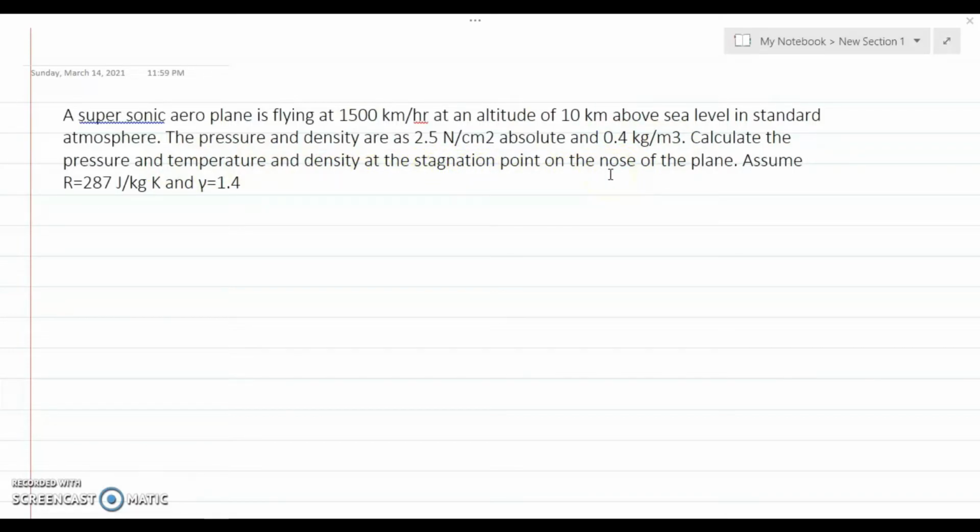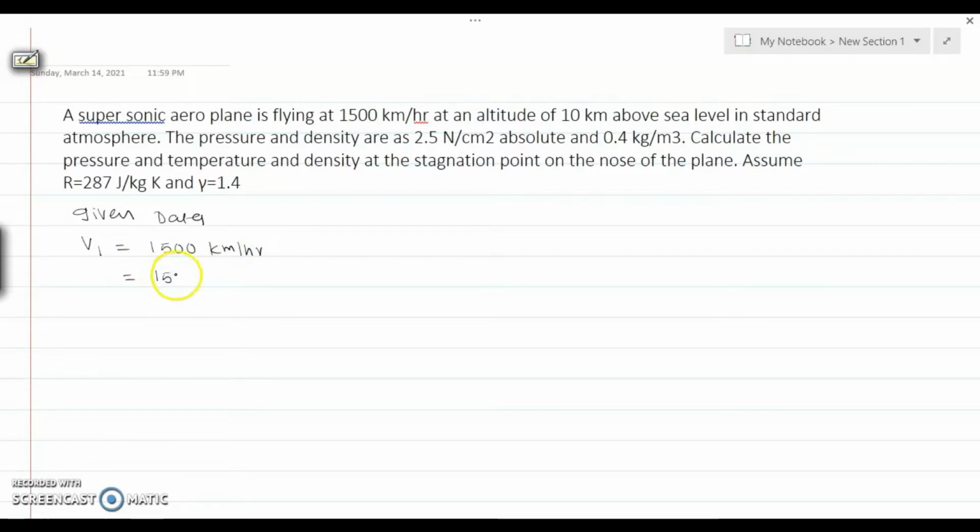So in this numerical, we have to use the various relationship for stagnation properties. So let me first write the given data. So here velocity is given, that is v1, which is 1500 km per hour. So we are going to convert this velocity into meter per second.